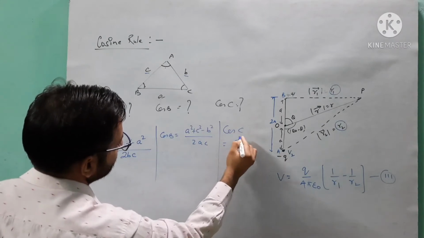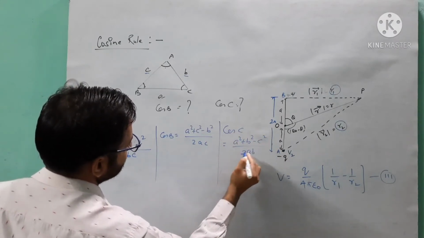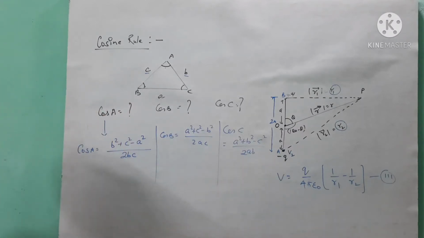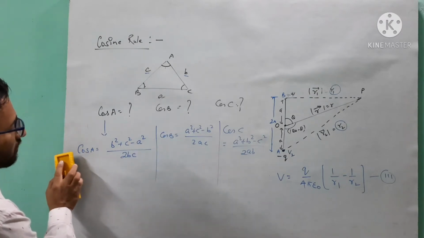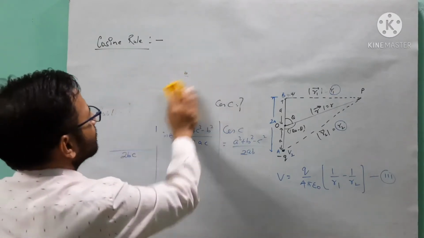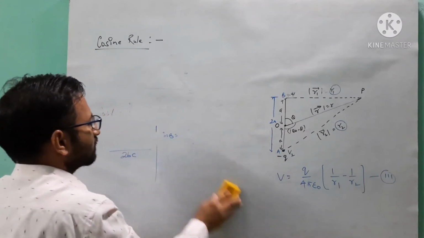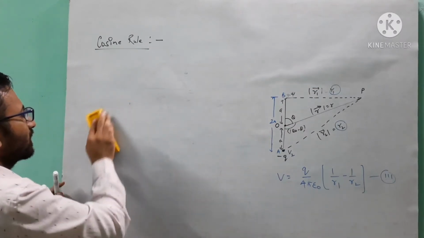Cos C is equal to (A square plus B square minus C square) over 2AB. Now remember this formula in your own style. This is the formula which I am using here to calculate the value of R1 and R2 in a simple way. Got it? So note it fast. Now see here. After that, student, I will use this formula to get the value of R1 and R2.